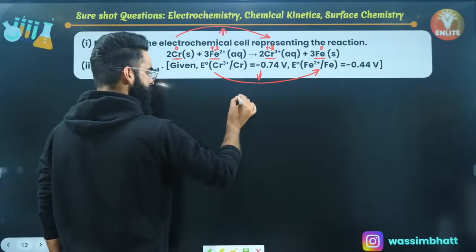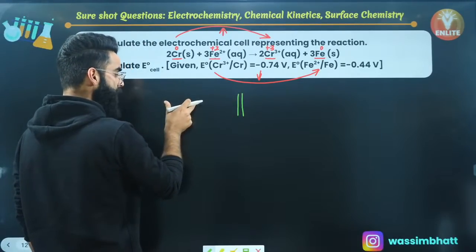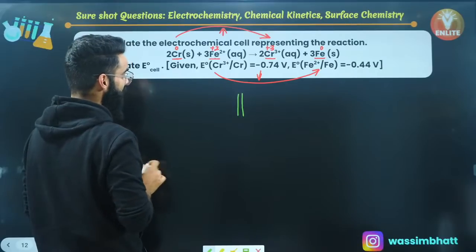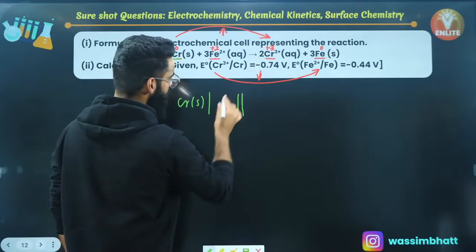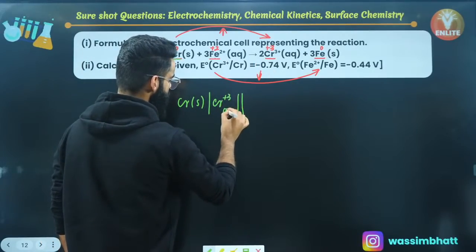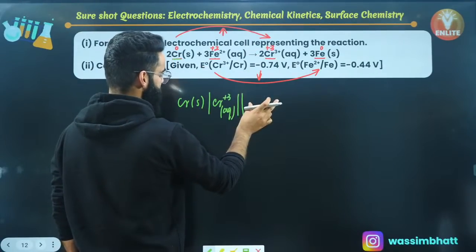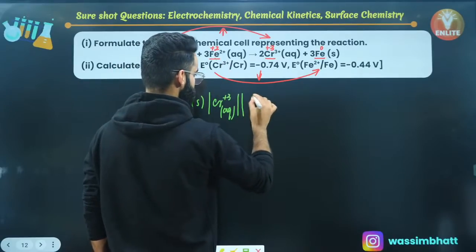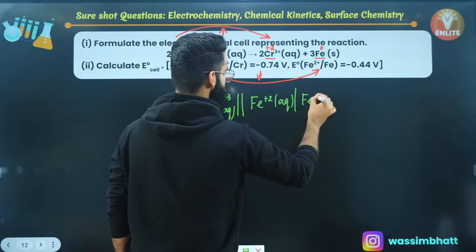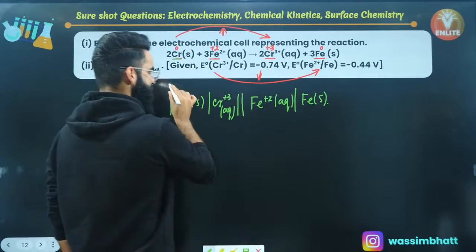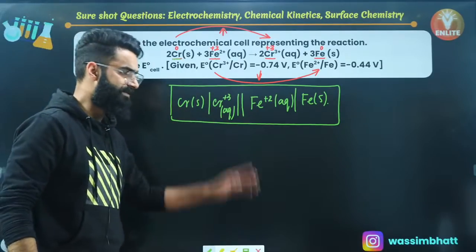First of all, I'll be using two lines which represent the salt bridge, and on the left hand side of the salt bridge you always write the anode, and at anode oxidation takes place. And what is happening during oxidation? During oxidation your chromium solid is getting converted into Cr³⁺ aqueous, right? This is your anode. On the right hand side you'll be writing the cathode. At cathode reduction takes place and Fe²⁺ is undergoing reduction, right? And Fe²⁺ aqueous after undergoing reduction gets converted into Fe solid. So this is how you represented a cell whose net cell reaction was given to us.